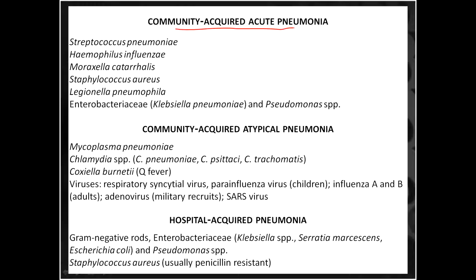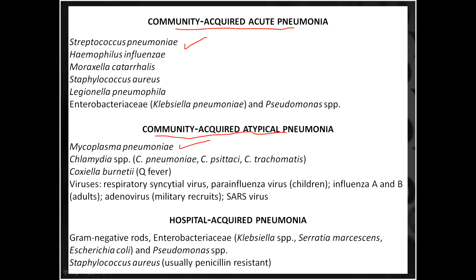The most important one is Streptococcus pneumoniae, then Haemophilus influenzae, Moraxella, Staphylococcus aureus, and Legionella pneumonia. We are going to discuss all of these one by one. Then comes community acquired atypical pneumonia. First of all, we have done the community acquired typical pneumonias, then atypical pneumonias. In atypical pneumonias, the most important is Mycoplasma pneumoniae. Just remember, in community acquired, the most important is Streptococcus pneumoniae, while in community acquired atypical, it is Mycoplasma pneumoniae.